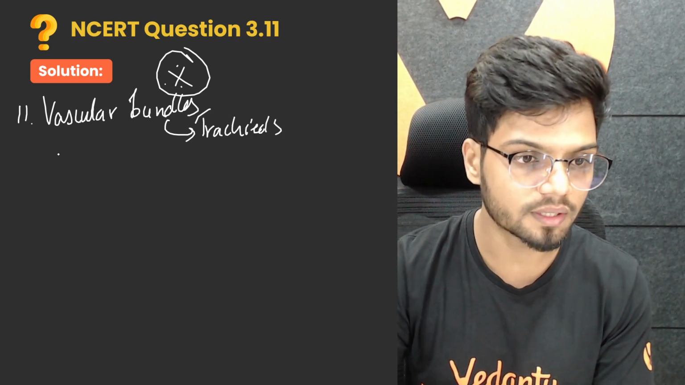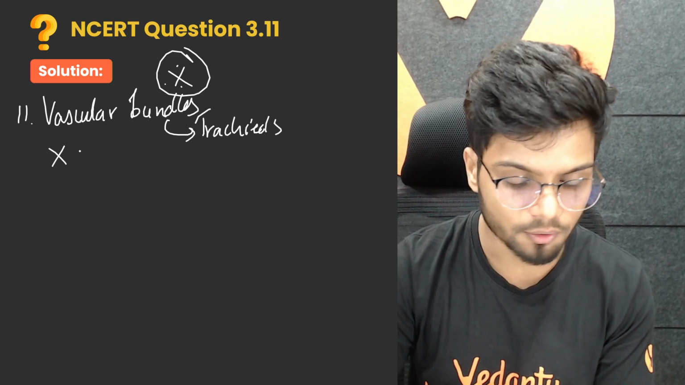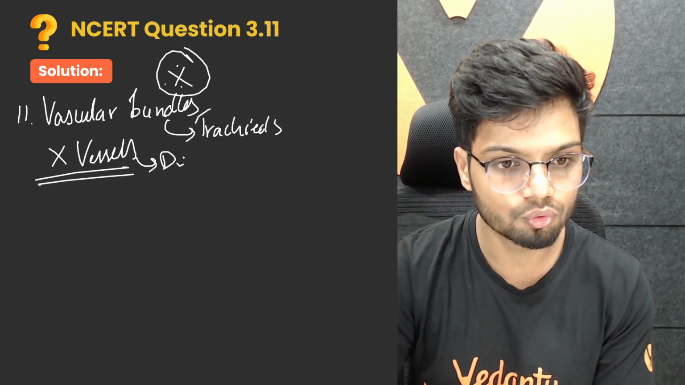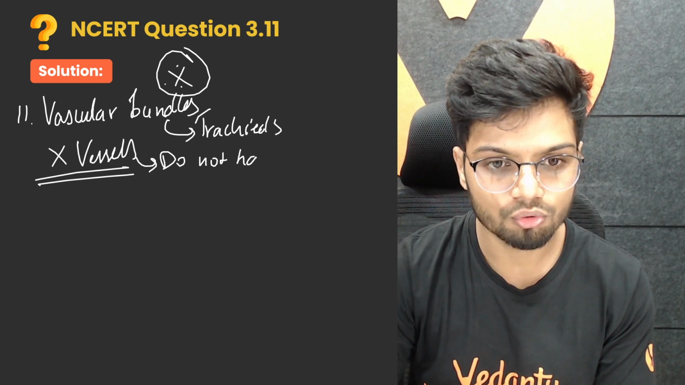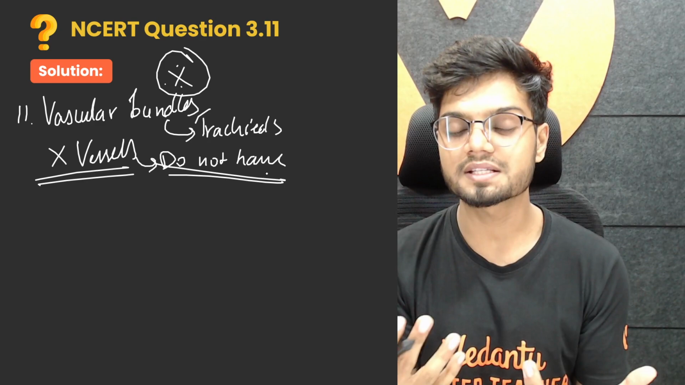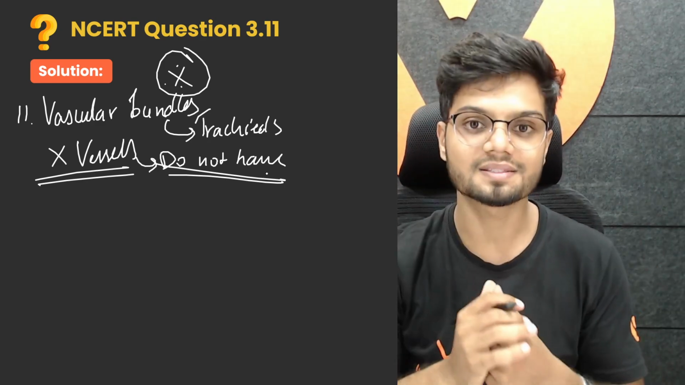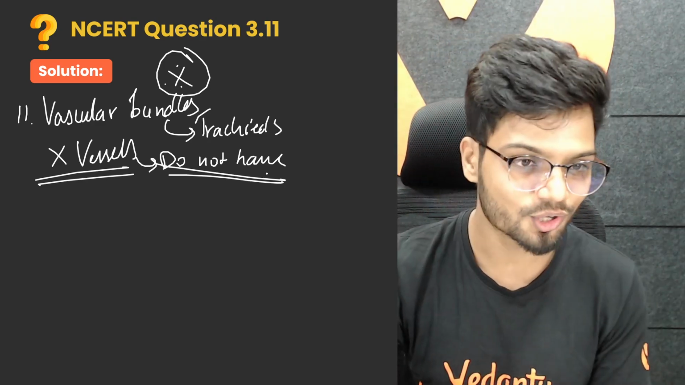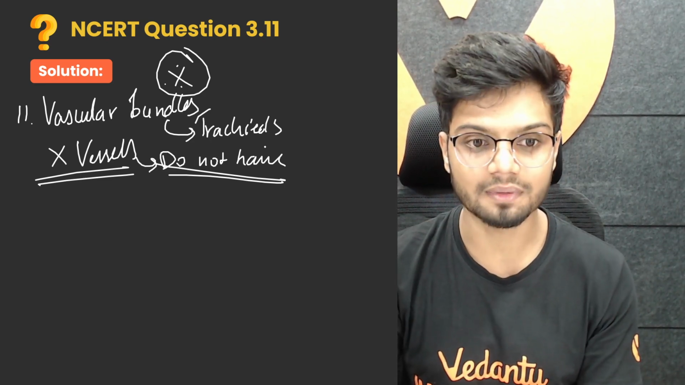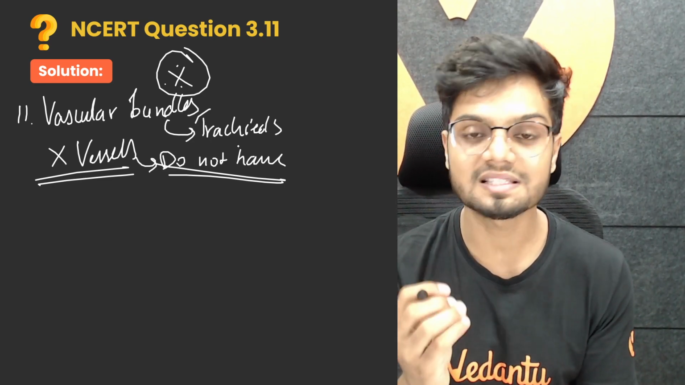But they do not have what? They do not have vessels. Vessels are the characteristic features of advanced plants, that's your angiosperms. So what about phloem? This was your xylem. Tracheids are xylem. Remember, tracheids and vessels are xylem elements.